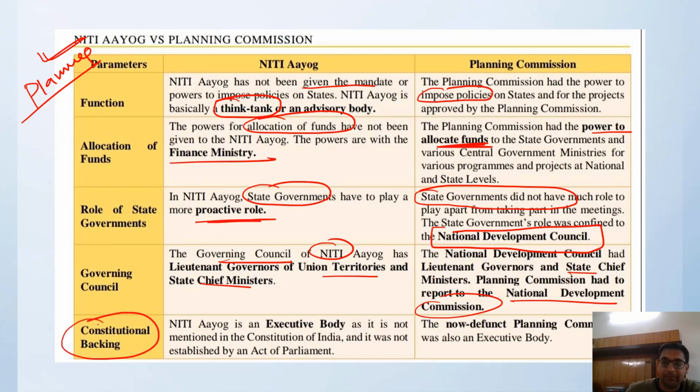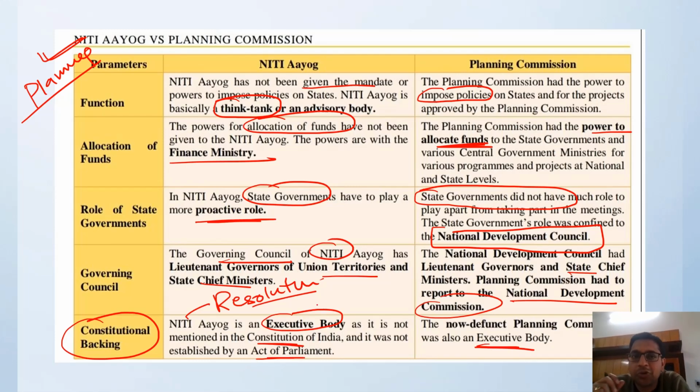Regarding constitutional backing, the Planning Commission was an executive body. Similarly, NITI Aayog is an executive body and it is not mentioned in the constitution, because it has been made through a resolution, not by an act of parliament. So these are some of the important differences that you should know regarding NITI Aayog and Planning Commission. NITI Aayog is more like an open body, not a closed body like the Planning Commission. It is a think tank where state of the art people from various fields come and discuss their views